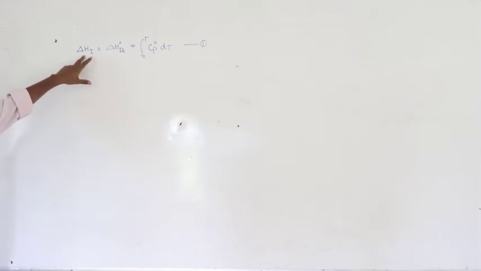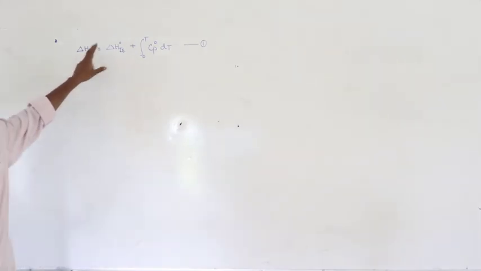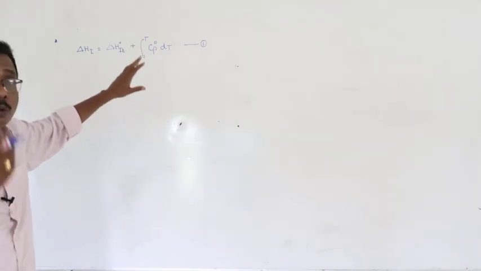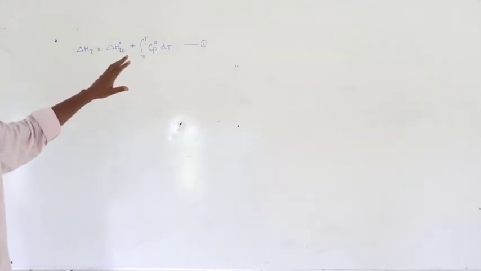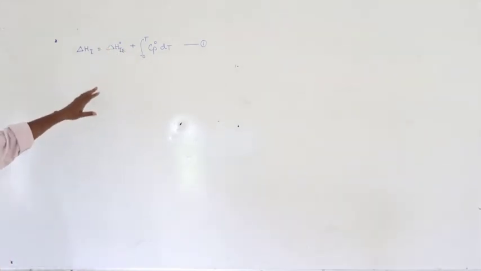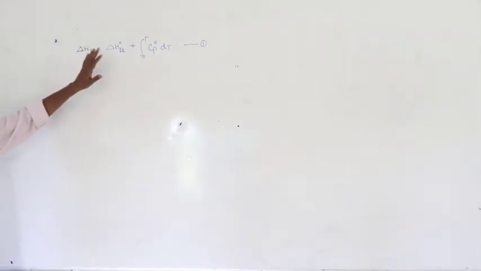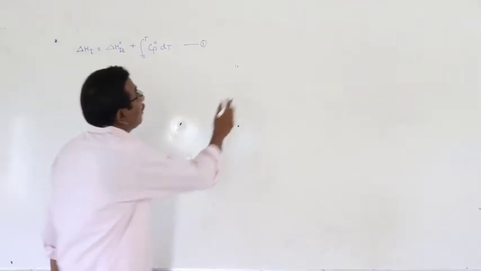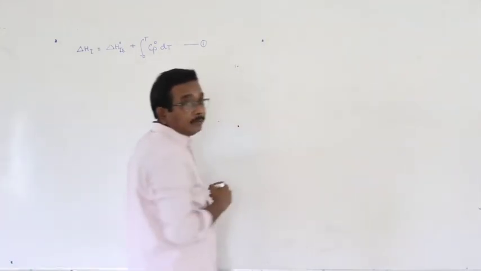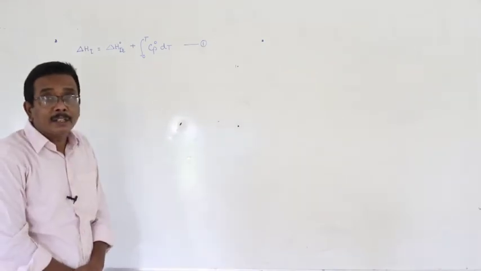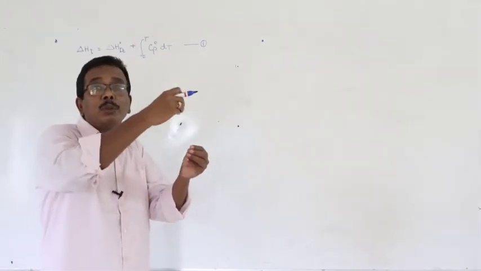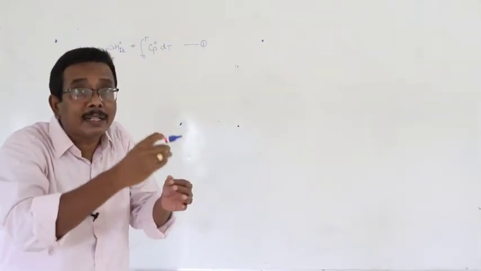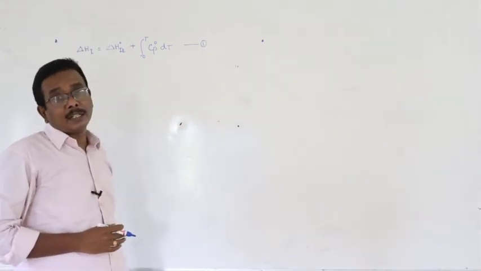Means what? The amount or the minimum amount of energy required for the removing of a loosely held outermost electron from the valence shell in a neutral isolated gaseous atom in its ground state. That is ionization energy or ionization potential. And in the same way, electron affinity. What is electron affinity? The amount of energy released or liberated when an electron is added to isolated neutral gaseous atom in its ground state is known as electron affinity.